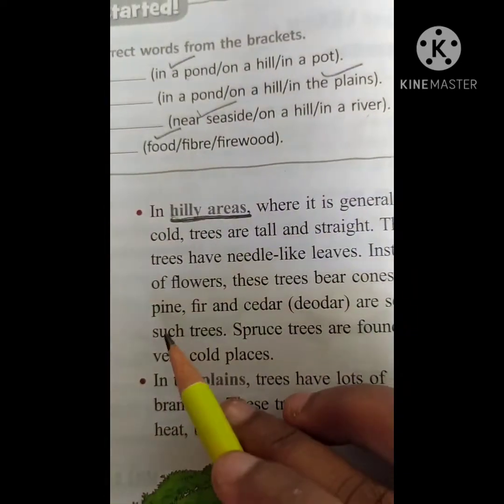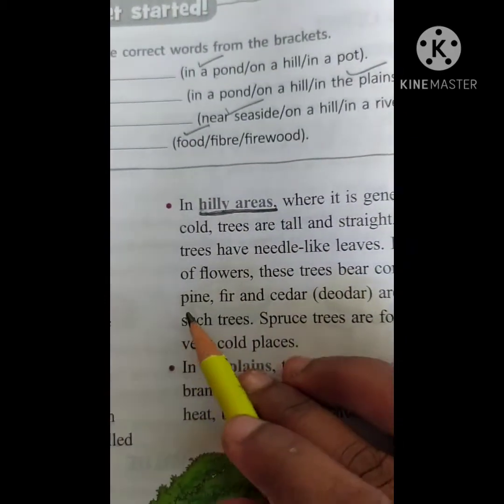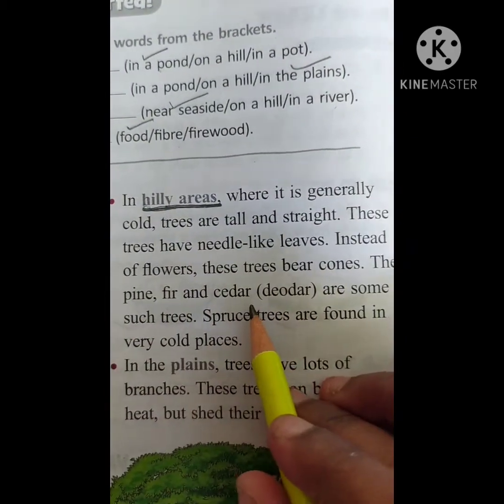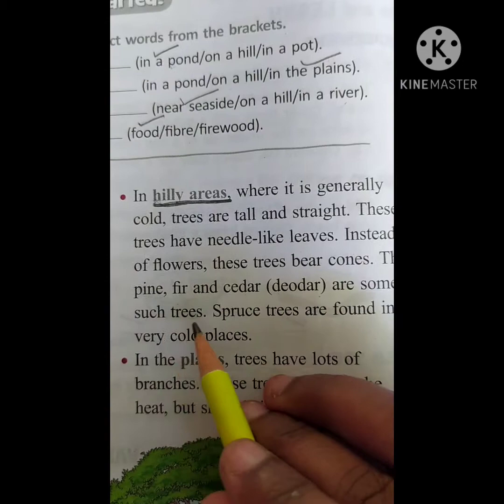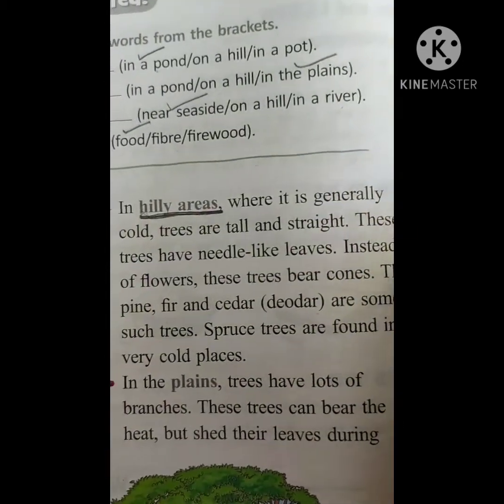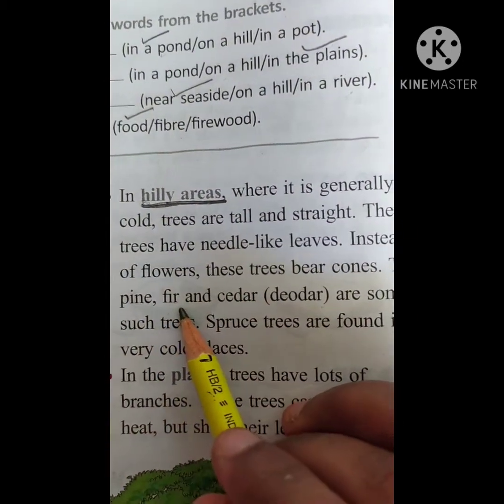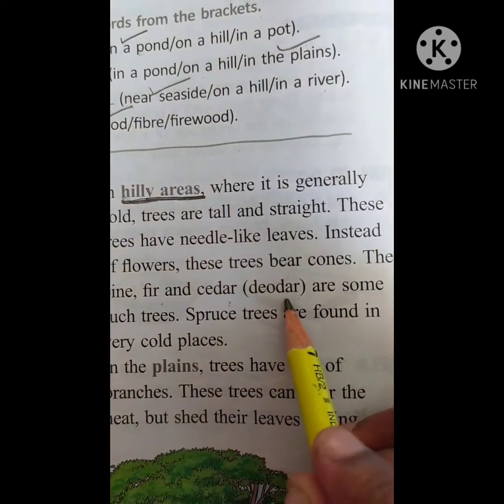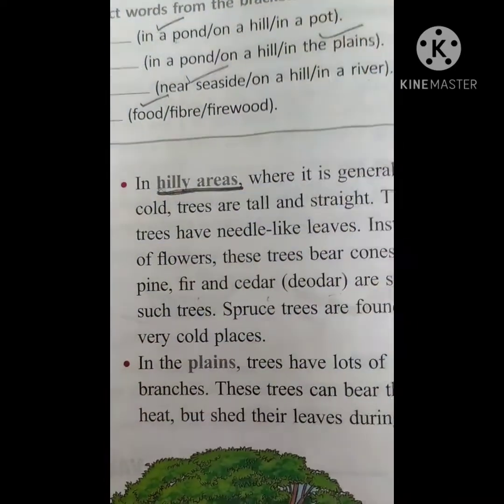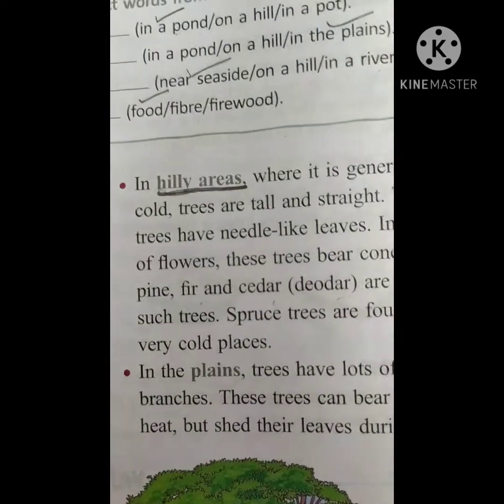The pine, fir and cedar, deodar are such trees. So the pine trees, fir trees and cedar like deodar are all different types of plants which you find in the mountain regions.